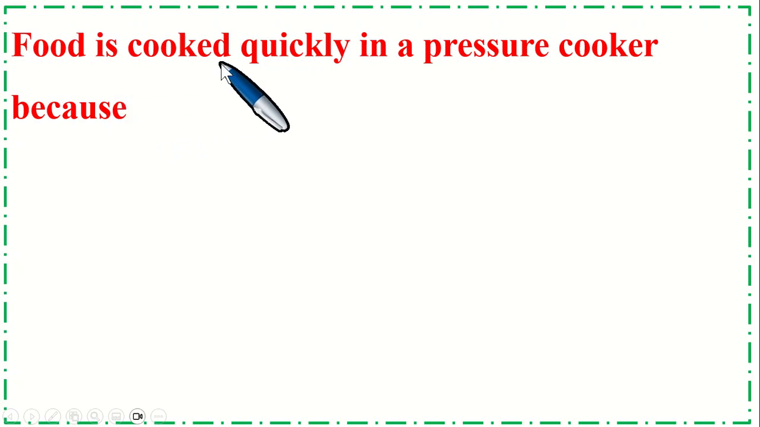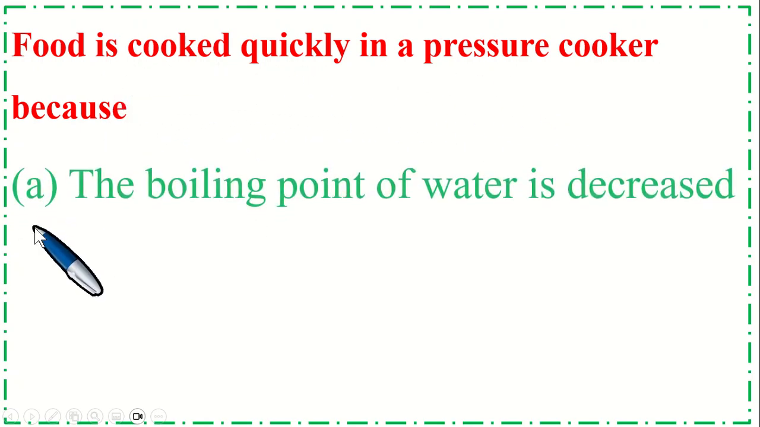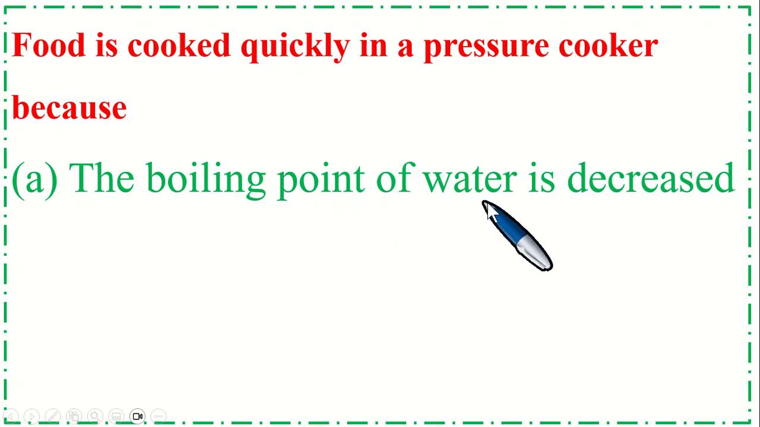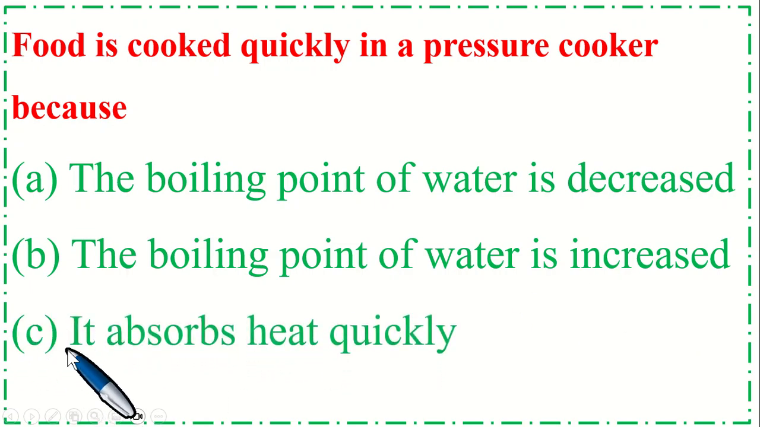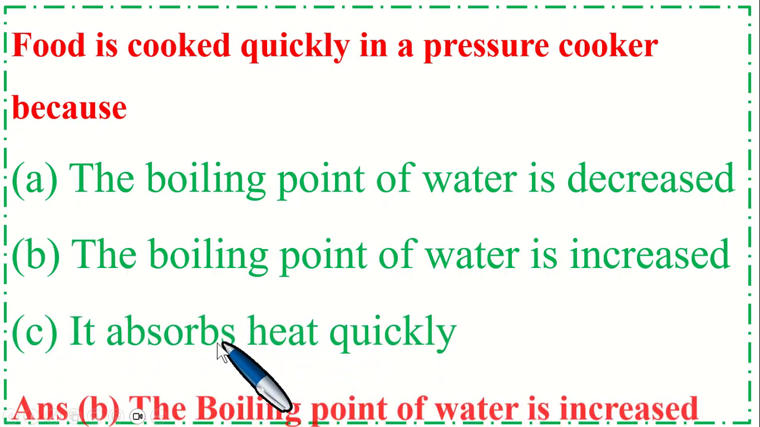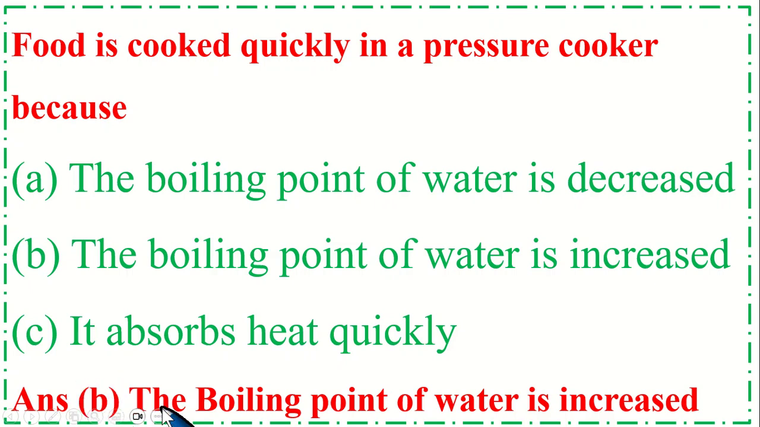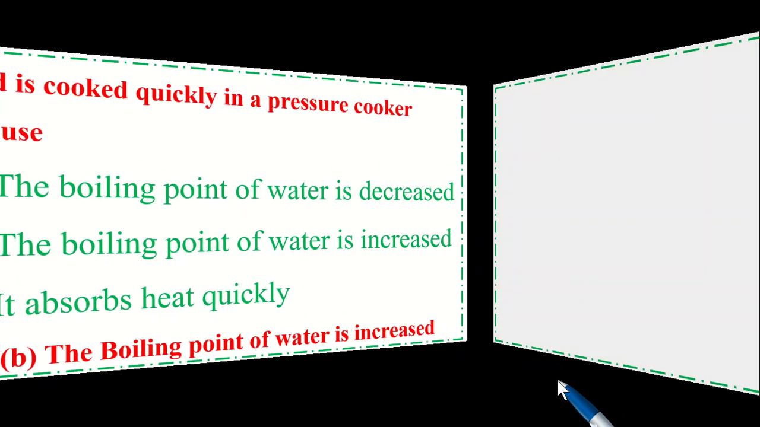Food is cooked quickly in a pressure cooker because option A the boiling point of water is decreased, option B the boiling point of water is increased, and option C it absorbs heat quickly. So the correct option is B the boiling point of water is increased.